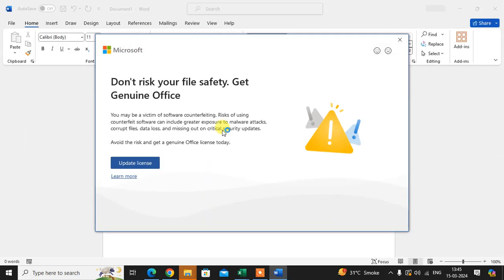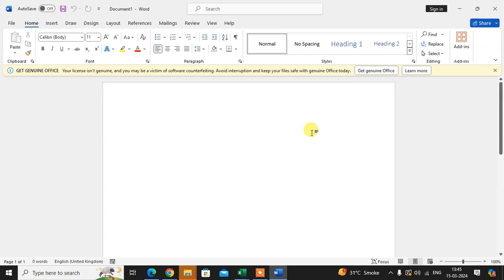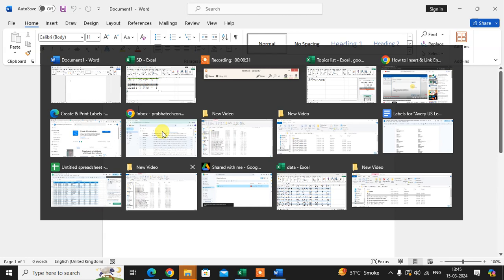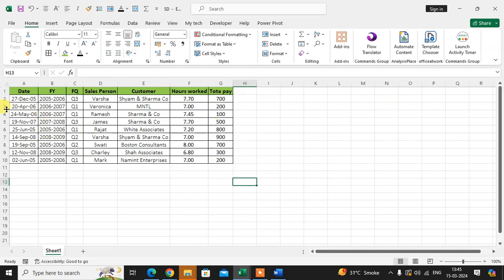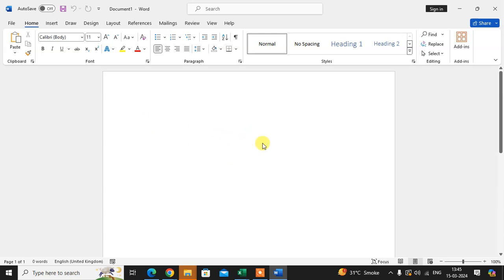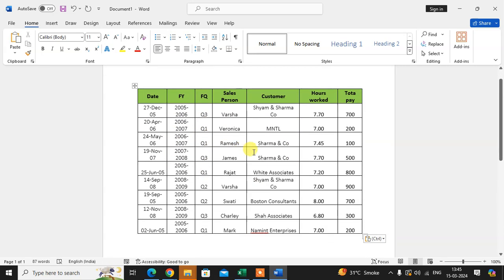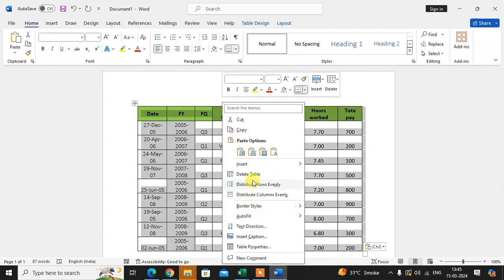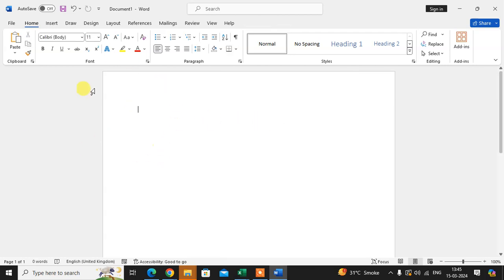Take a blank page. Here I am telling you two ways you can insert and link entire Excel data into the Word. So let's start. The first way, if you have a small data, you can just copy and paste in Word document. That's it. This is the first way. Just delete this table. Now is the second way.